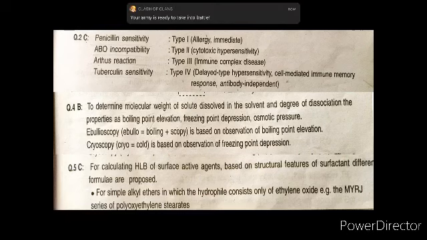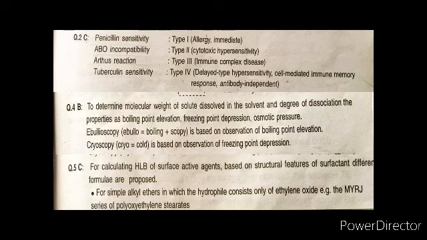Then we'll see the next topic, that is ebullioscopic and cryoscopic methods. Now when you are determining the molecular weight of the solute dissolved in the solvent and the degree of dissociation, we have seen some properties like boiling point elevation, freezing point depression, osmotic pressure. So these are the properties which are used to determine the molecular weight of solute. So first one is ebullioscopy. Ebullo is boiling, scopy is study. So that is based on observation of the boiling point elevation. Cryoscopy is based on freezing point depression.